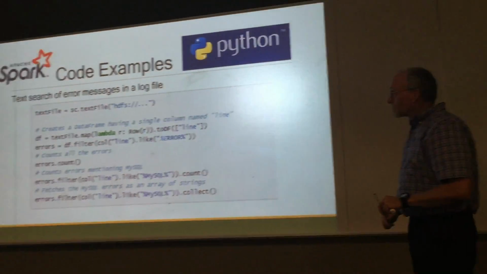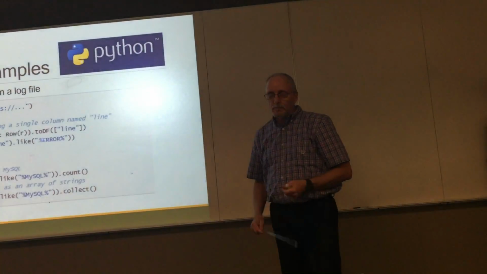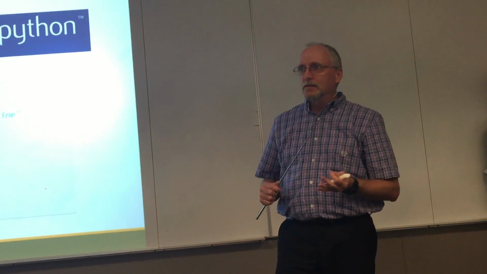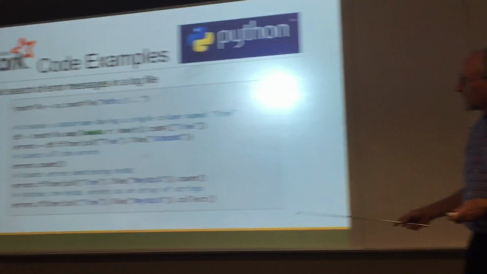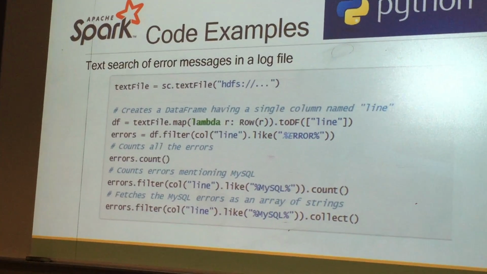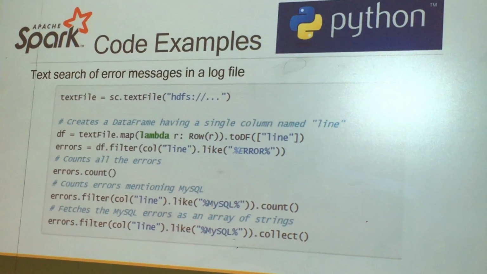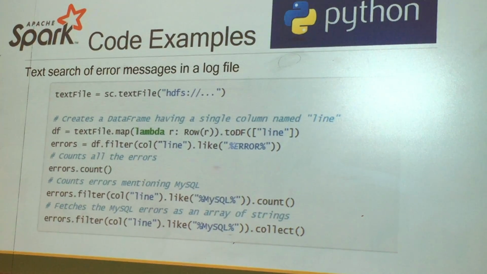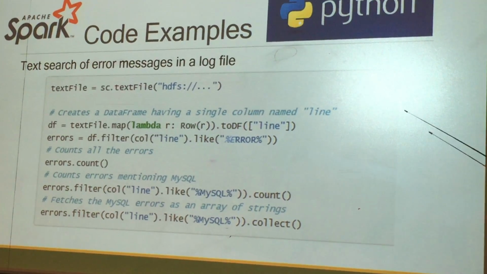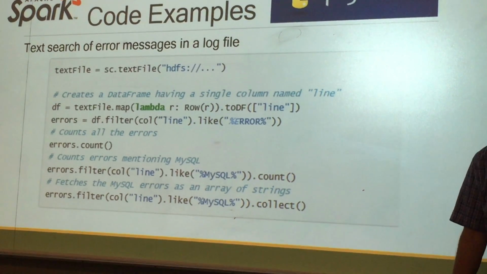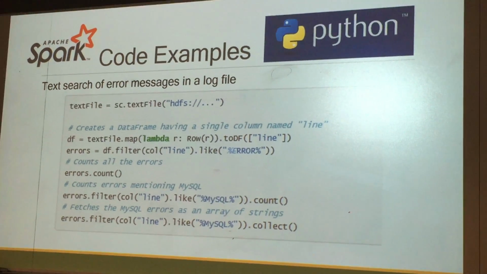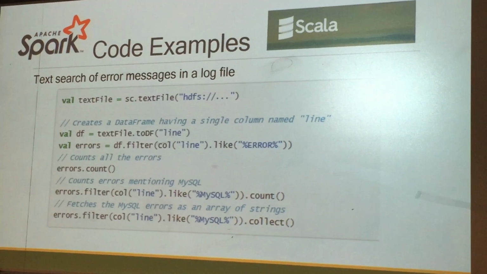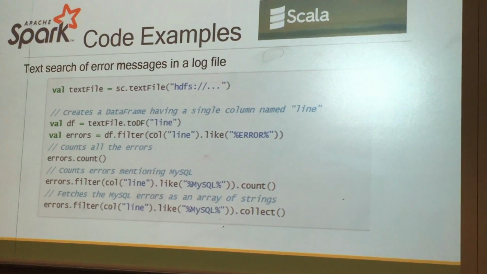So this is an example, some code examples that I've brought up. I brought both Python, Java, and Scala. And what I wanted to demonstrate here was that with Spark, speed is key. And with Python, there's only 6 executable lines of code. With Scala, there's only 6 executable lines of code.